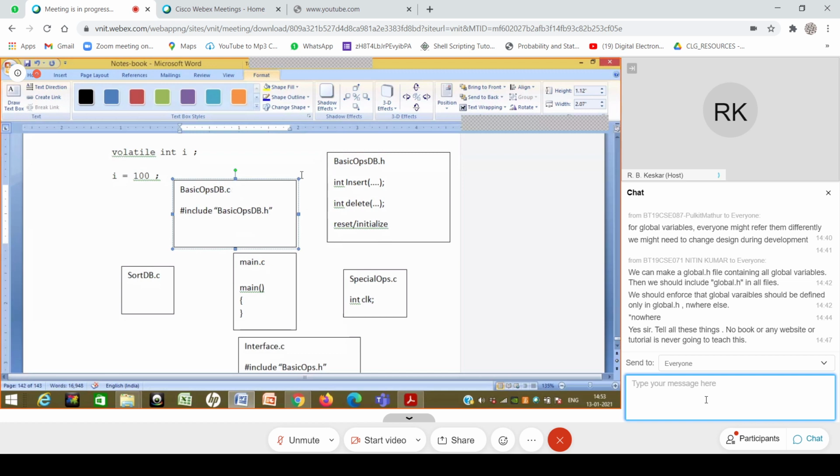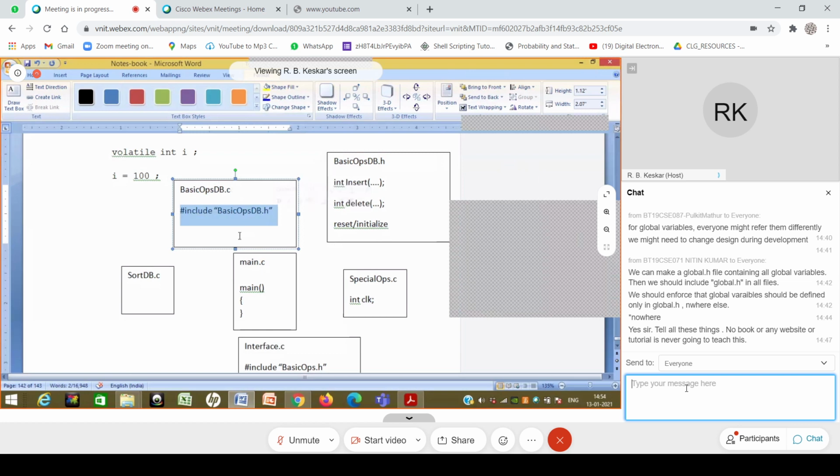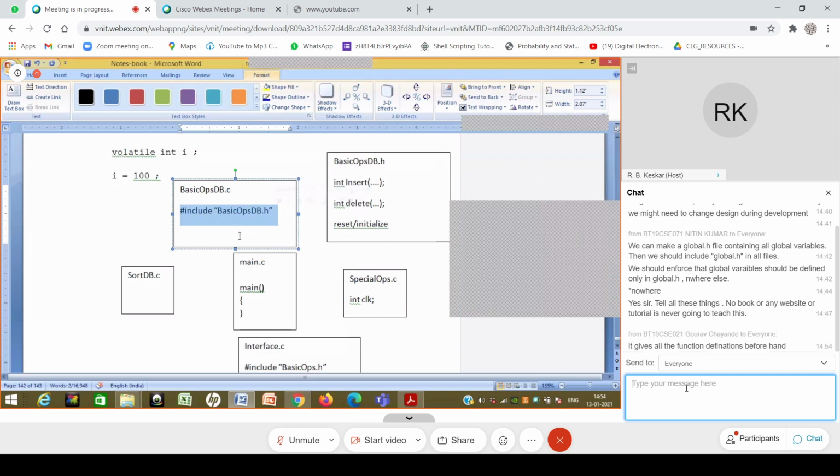Can someone tell me? Nothing bad, in the sense the compiler is not going to complain, because anyway you are going to define all these functions inside. So compilation will still go through, but it gives all the function declarations beforehand, but it is not useful, is what I am saying, because most of these functions will not be used inside this basic ops.